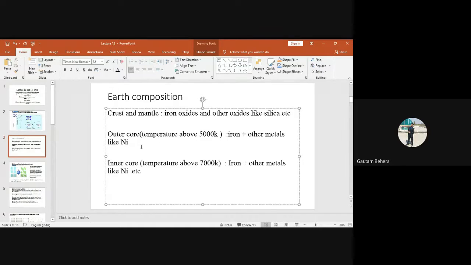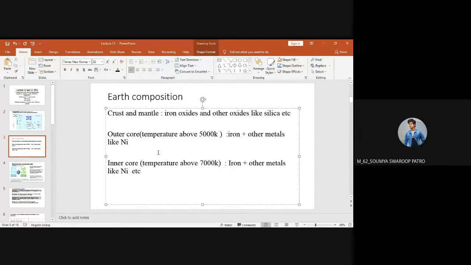Can anybody guess what is the state of this alloy of iron in outer core and inner core? State means whether it is solid or it is liquid.